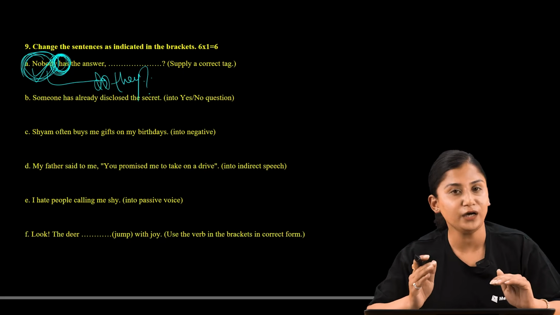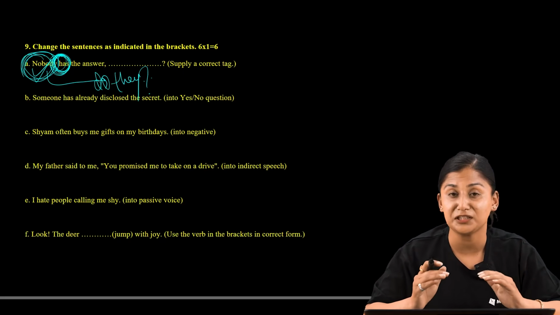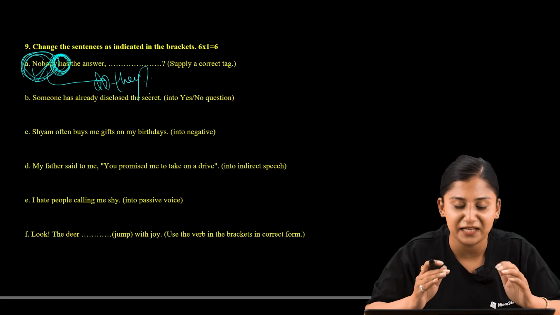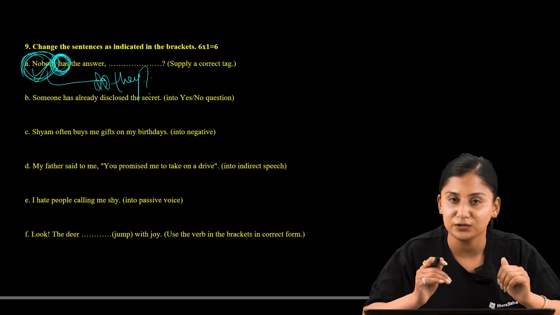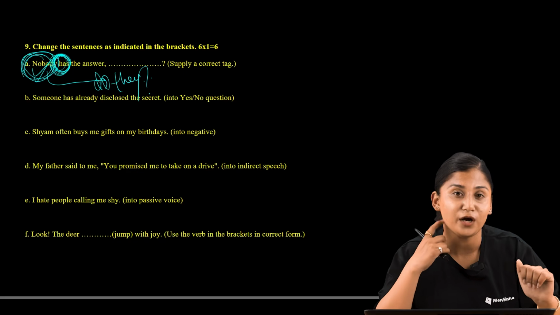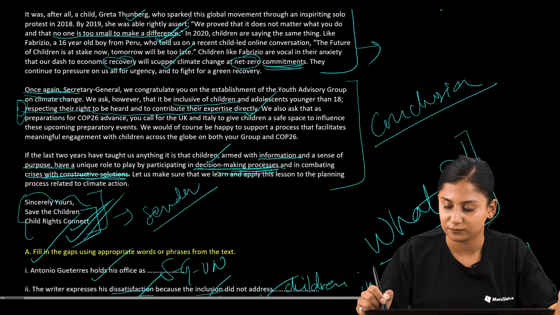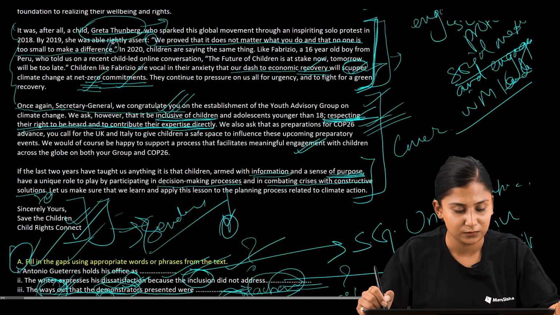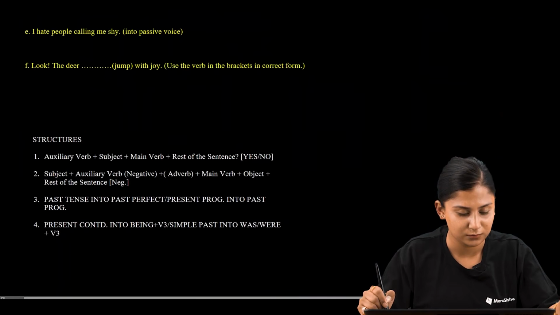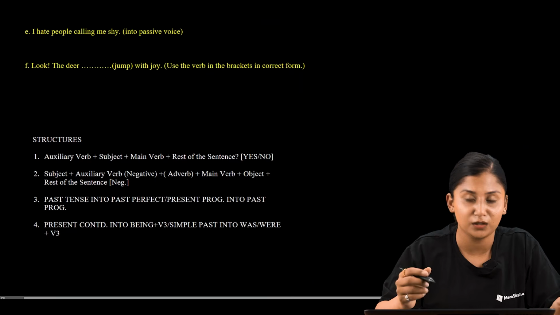So whenever you are asked to change into yes no question, you must remember a structure, the structure regarding the yes no question. So now let us talk about the structure.